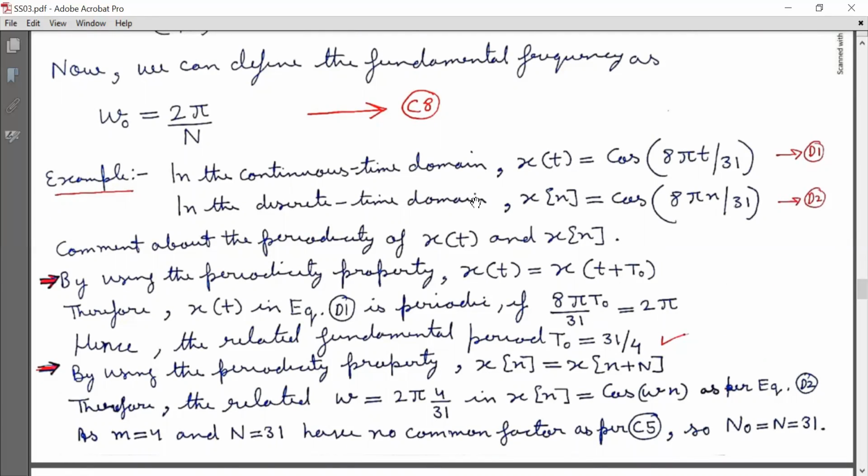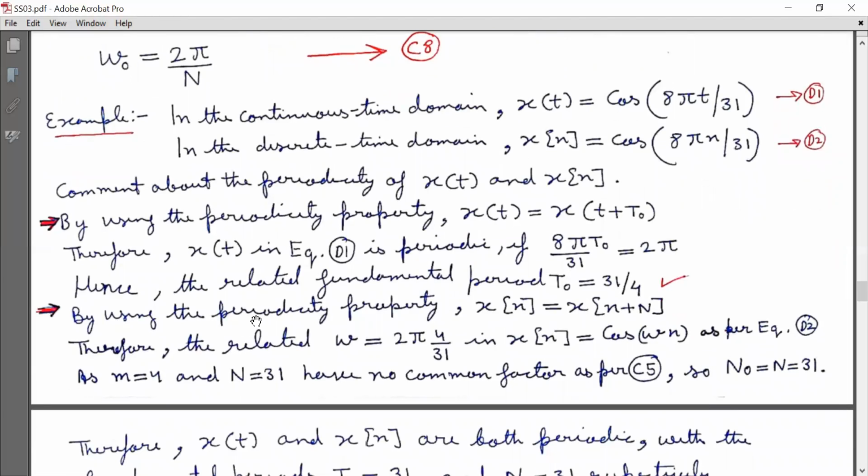So by using the periodicity property, x(t) is equal to x(t plus capital T naught). Therefore, x(t) in equation D1 is periodic if 8 pi T naught by 31 is equal to 2 pi. So what have I done? I substituted t plus capital T here and I have got 8 pi T naught by 31 equal to 2 pi, then the signal in D1 is periodic. Hence, the related fundamental period T naught is equal to 31 by 4.